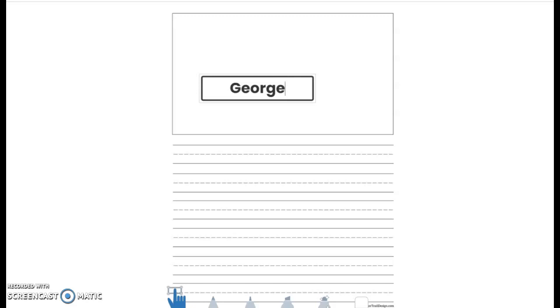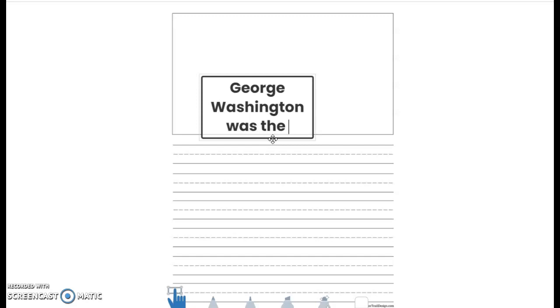So everybody's name, a name of a person, always starts with a capital letter, his first name and his last name. So I'm leaving space, and I'm going to type a W as a capital because it's his first and last name. So people's names are always capitalized. George Washington, leave space, was, because he's not alive anymore, the, and then for first, I'm just going to use that one ST.